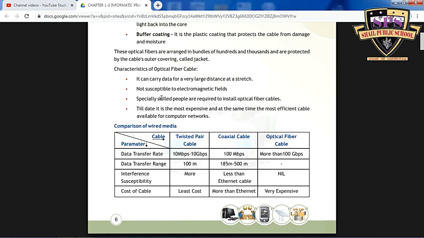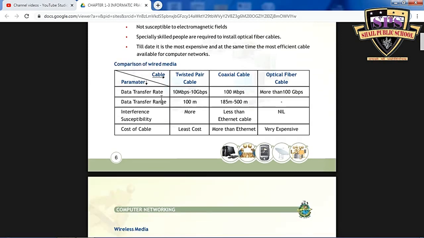Okay, so the range is 100 meters for twisted pair, 185 meters to 500 meters in a coaxial cable, and for optical fiber it is long distance. Optical fiber cable is very expensive, more than Ethernet twisted pair cable, and for a room or for a local area network, we can use a twisted pair cable also.